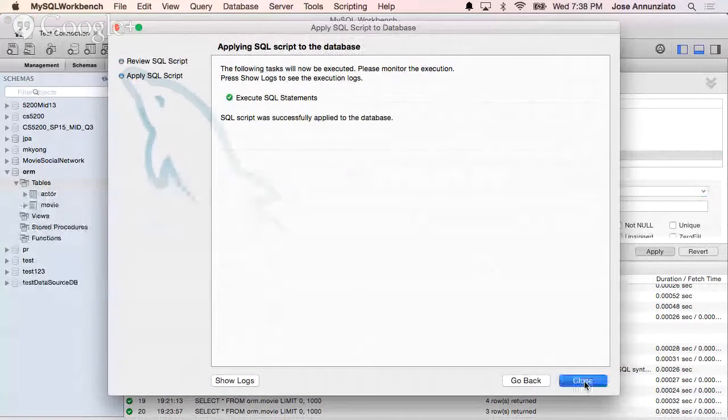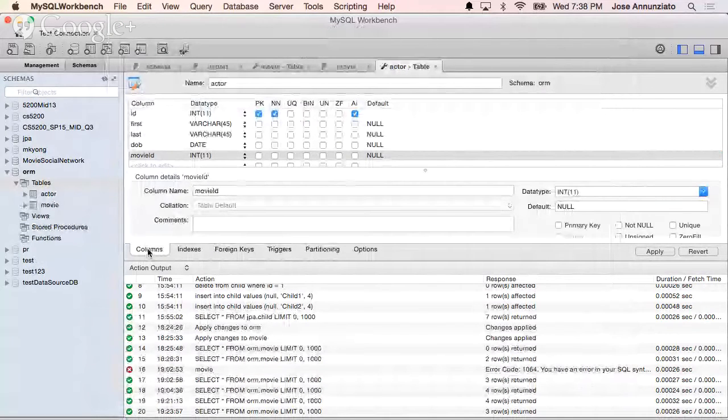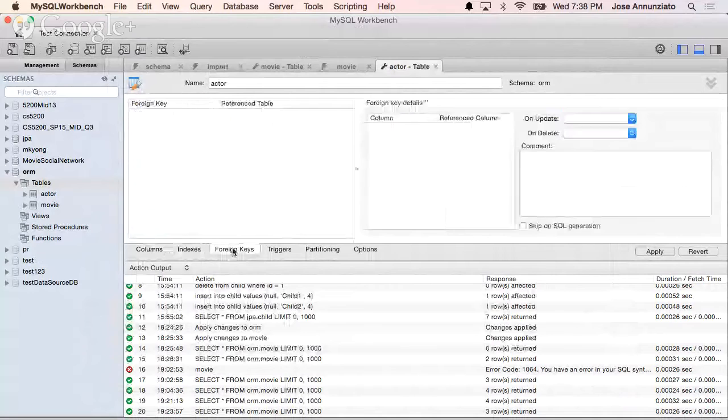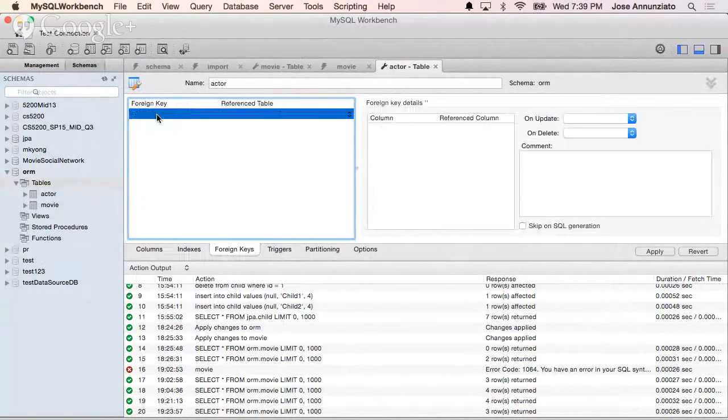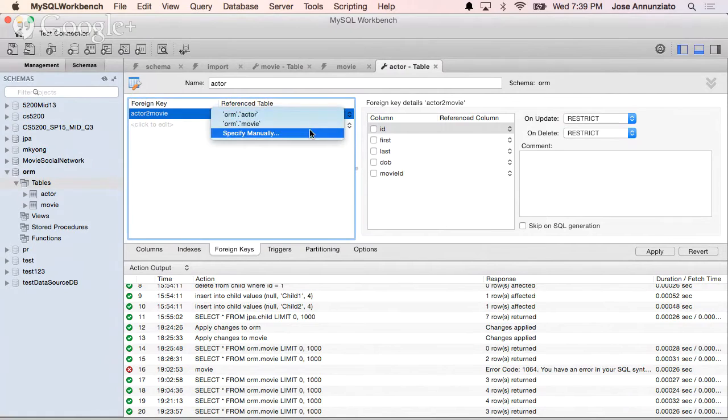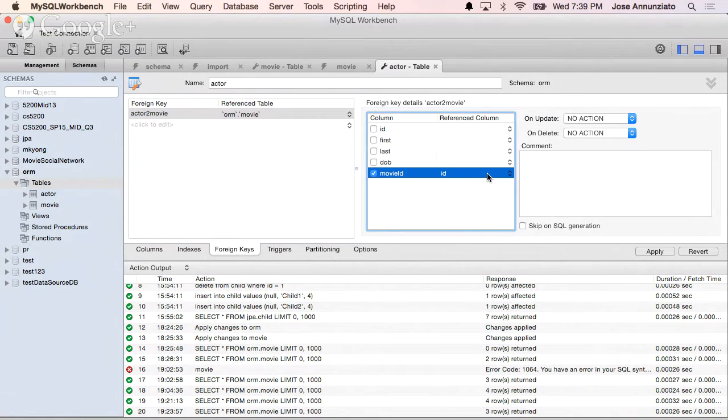Once it creates the table, we can then go back and add the foreign keys. I don't know why at first it doesn't let me create the foreign keys. You have to click and click away and then click back. Anyway, the name of the foreign key is going to be actor to movie, and it's going to reference the table movie. Movie ID is going to reference the ID in the movie table. Make sense?